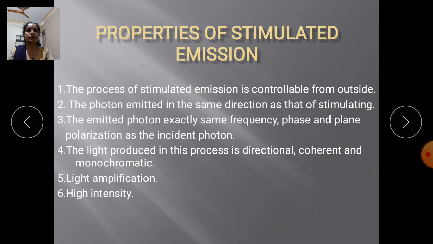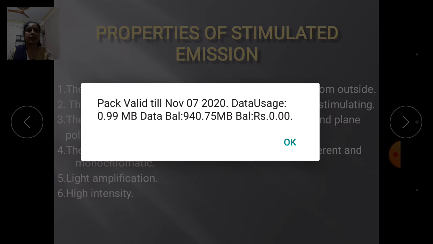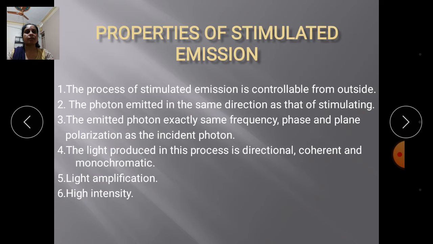The fourth property is that the light produced in this process is directional, coherent and monochromatic. These properties we discuss in detail in the next topic.